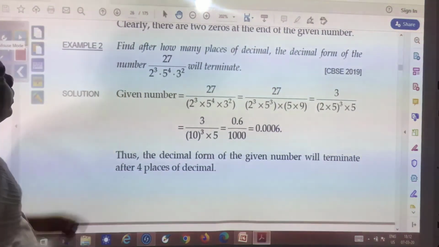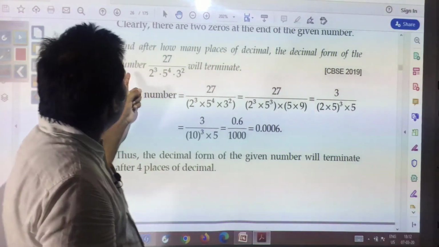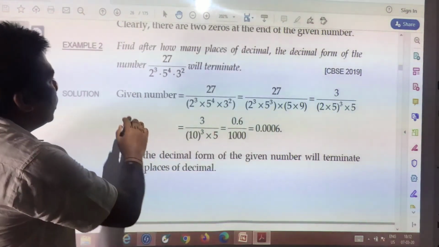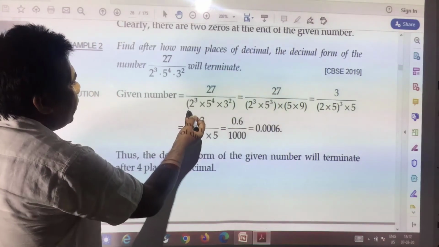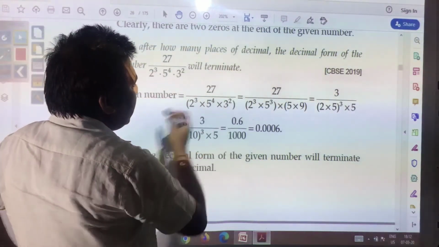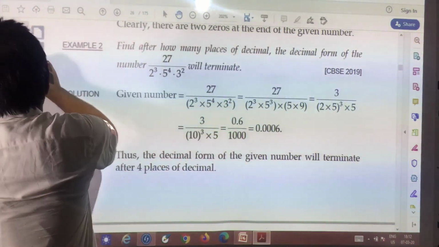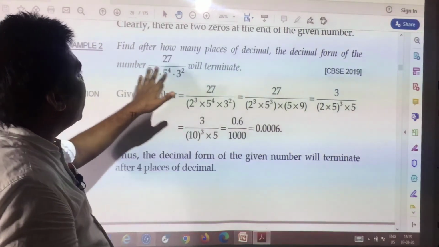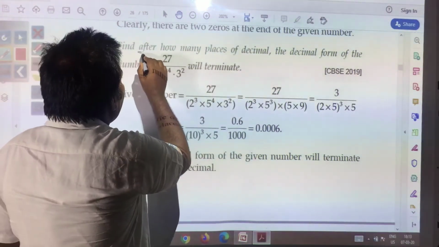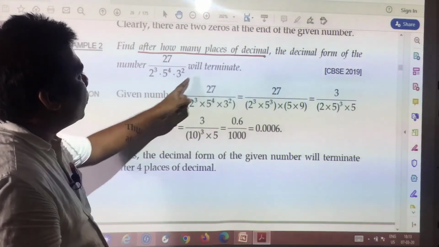Next you see, find after how many places of decimal the decimal form of the number will terminate. The given number is 27 divided by 2 to the power 3 into 5 to the power 4 into 3 to the power 2. Now, for this, what do you need to know? Try to understand the question: after how many places of decimal the decimal form of the number will terminate.